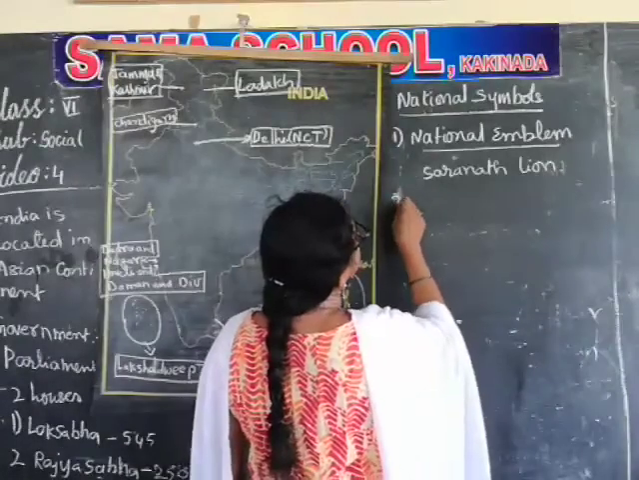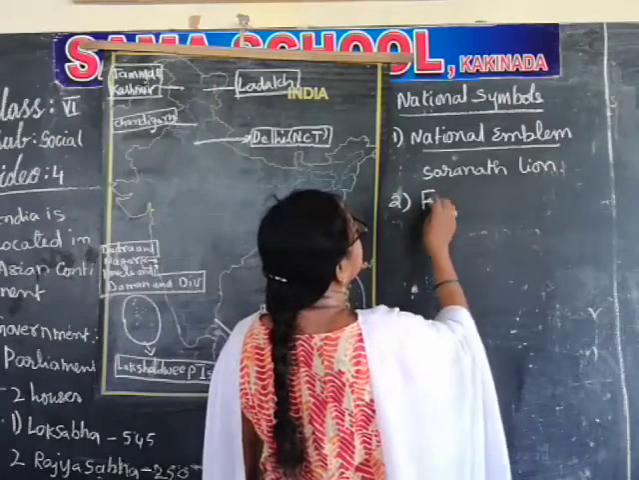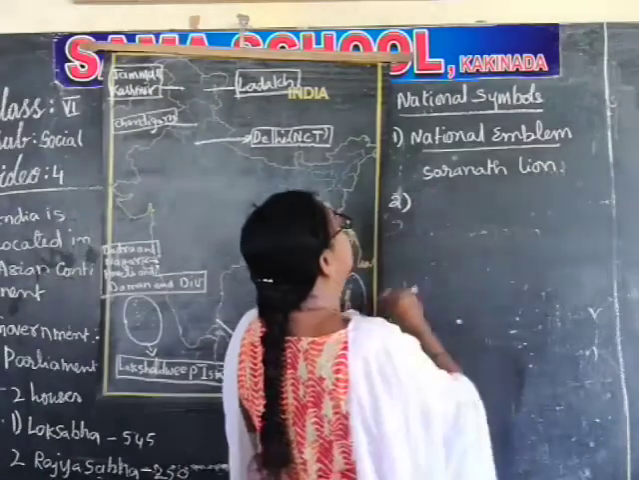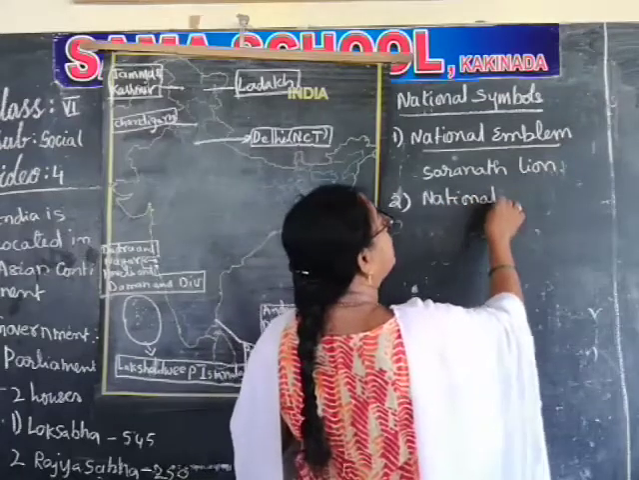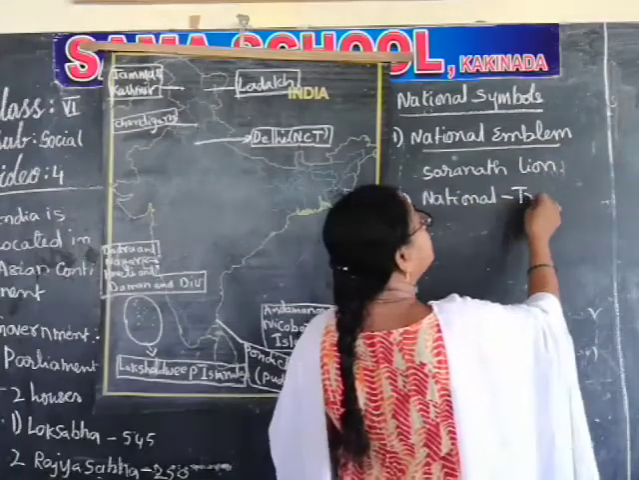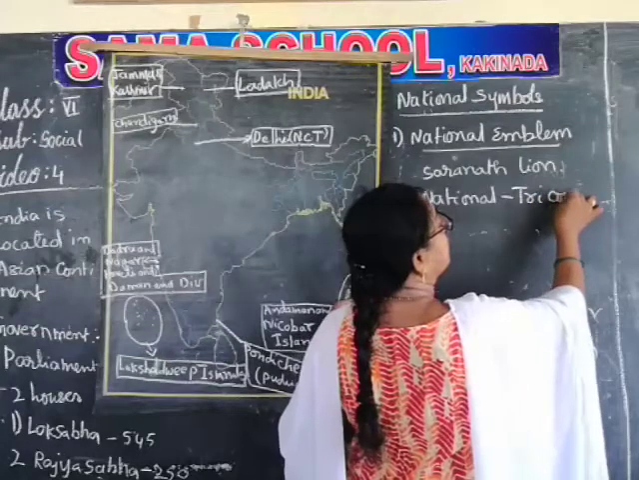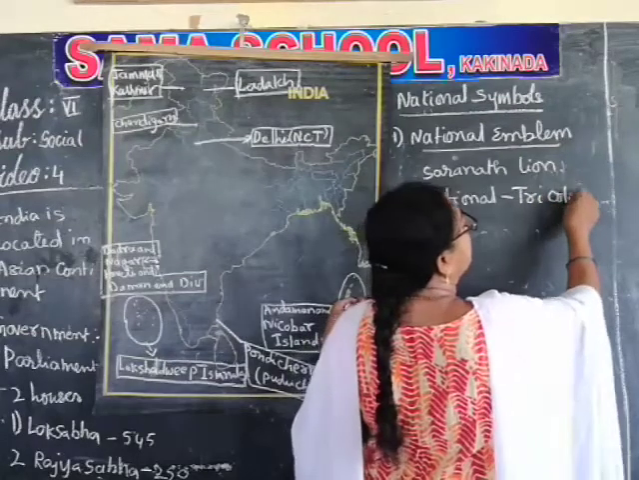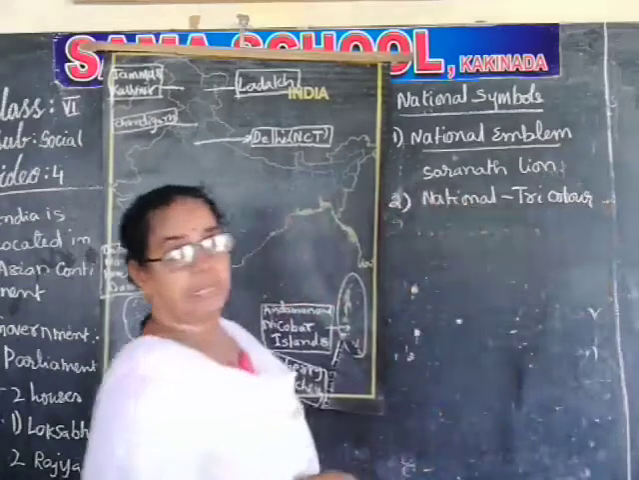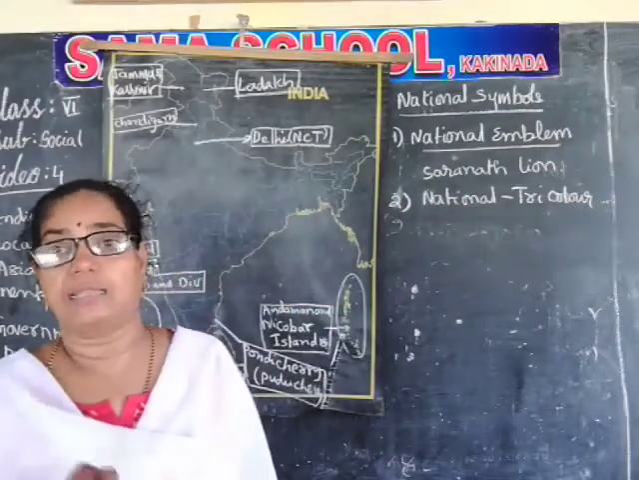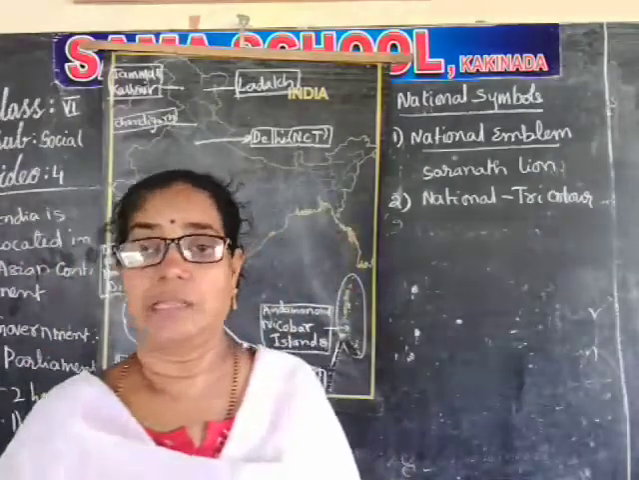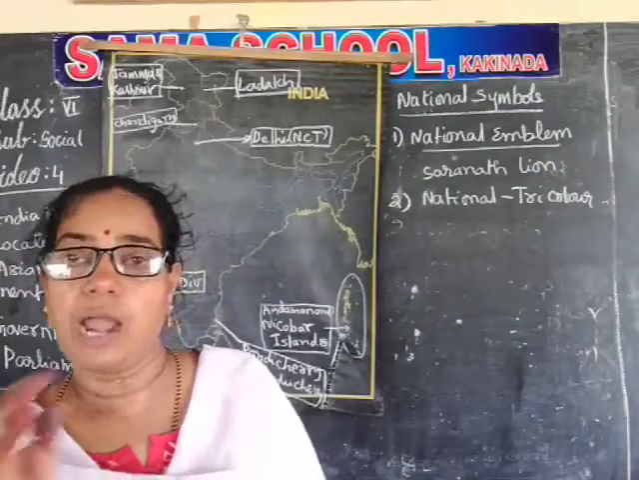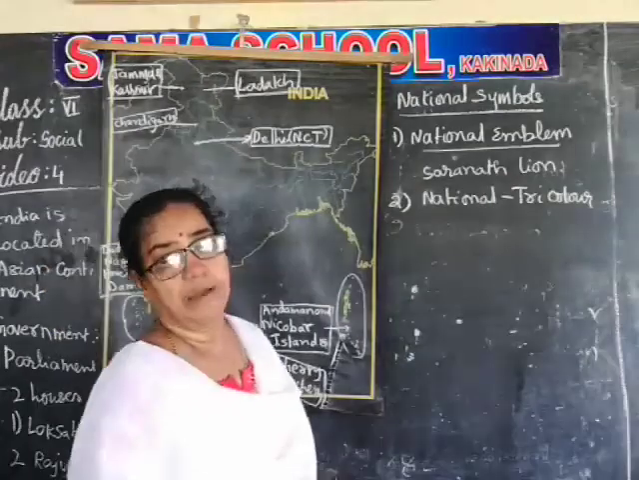The second one is the national flag. We can write national flag. In the national flag, what is there? Tricolor. Tricolor means tri means three, three colors. That is saffron, white and green. What are these colors? Why are they taken up?